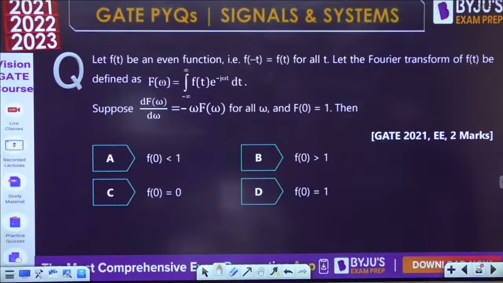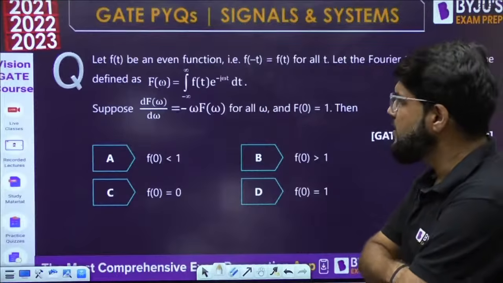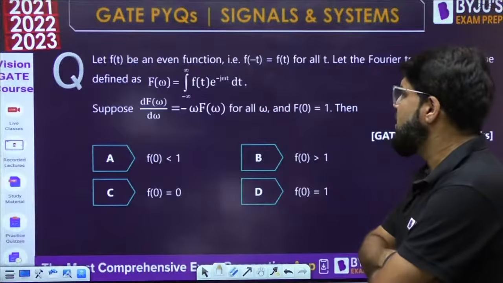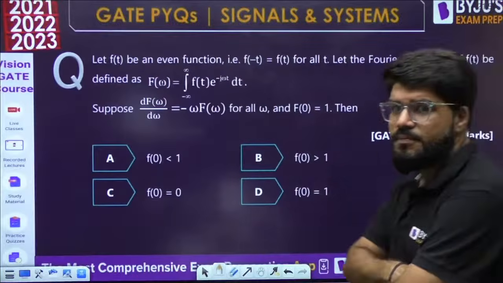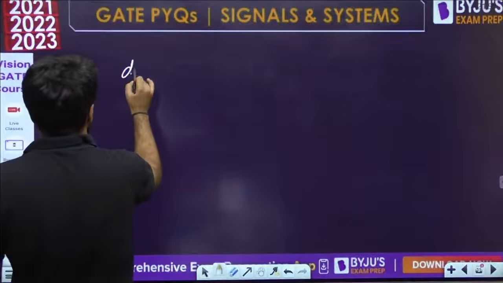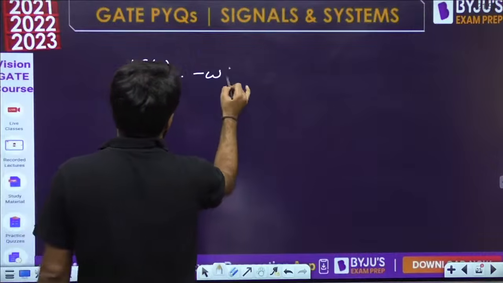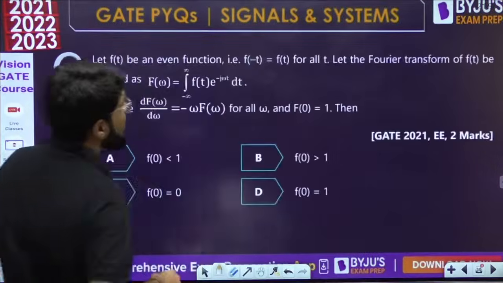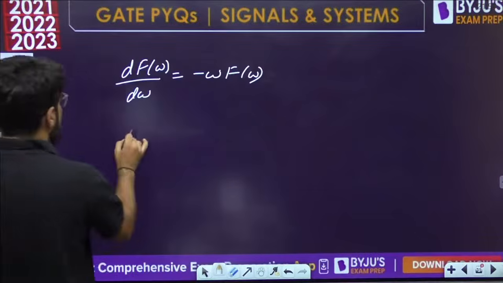Let f(t) be an even function, that is f(-t) equal to f(t) for all t. Let the Fourier transform of f(t) be given as F(omega); we know the Fourier transform formula, integral f(t) e to the power minus j omega t dt. Suppose dF upon d omega is minus omega F(omega) for all omega and F(0) equal to 1, then what should be f(0)? We'll start from here. The Fourier transform is given in differential equation form: dF by d omega is minus omega F(omega). Let me try to solve it.